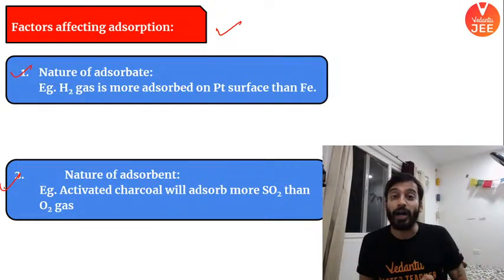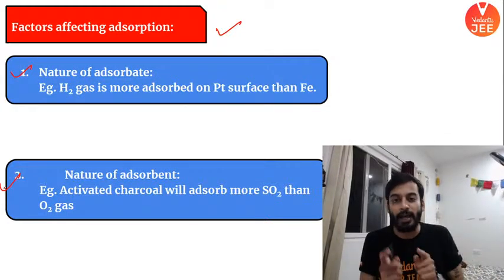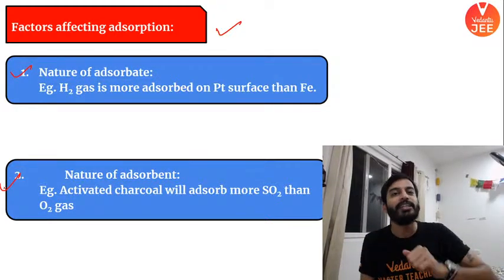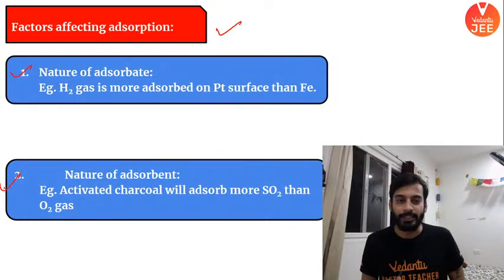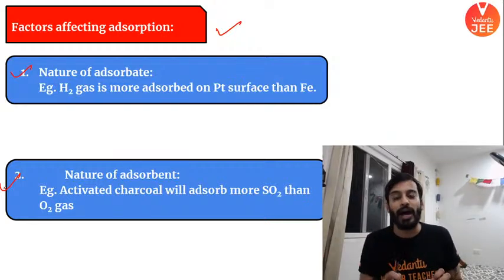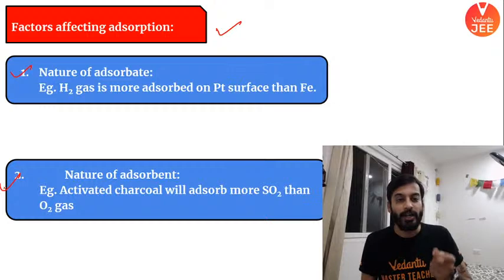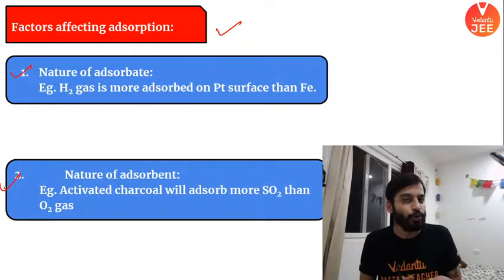Whereas if I talk about, I said wrong. Platinum can adsorb hydrogen gas, but iron cannot adsorb hydrogen gas, right? So hydrogen is not adsorbed by iron. So you must be knowing what kind of gas gets deposited on iron, right? On the surface of it. Nature of adsorbent. Nature of adsorbent means, for example, charcoal.